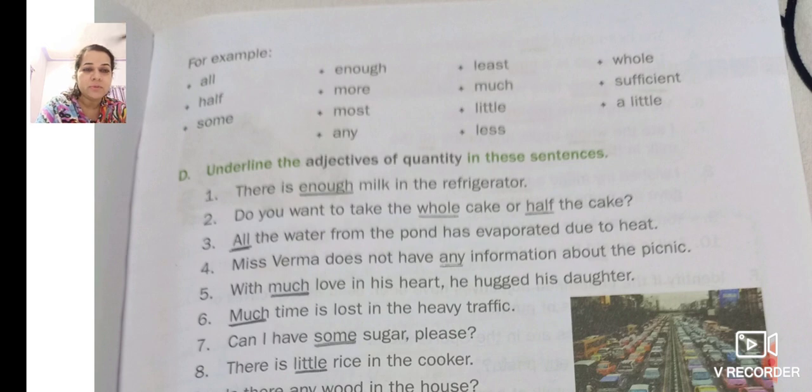All the water from the pond has evaporated due to heat. Now, water is uncountable. You cannot count water. So, all is an adjective of quantity. Miss Verma does not have any information about the picnic. Information. Now, information is a noun, but you cannot count it. So, any is the adjective of quantity.